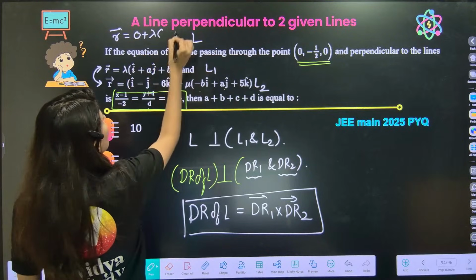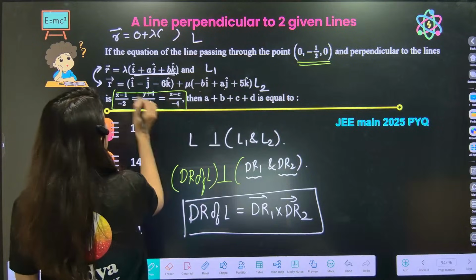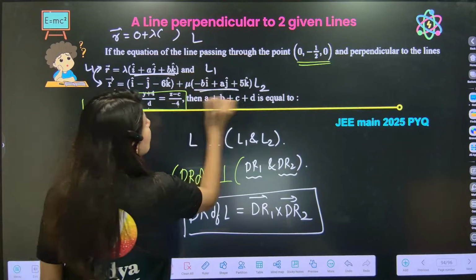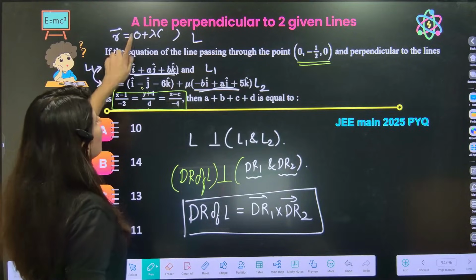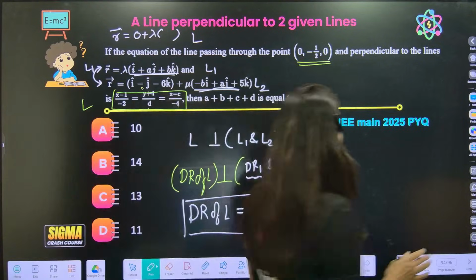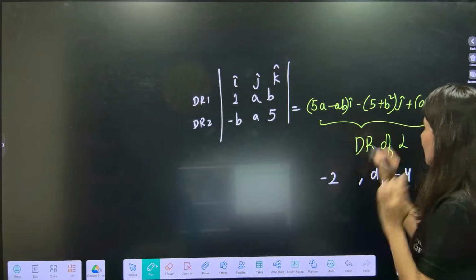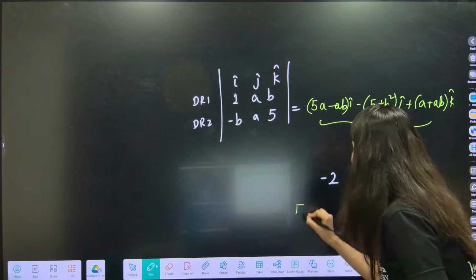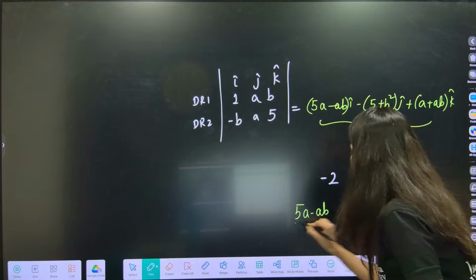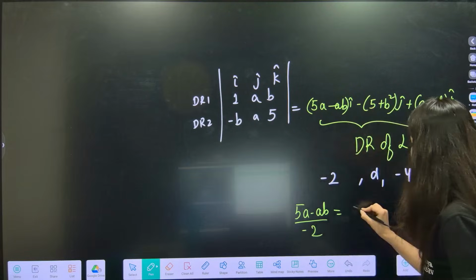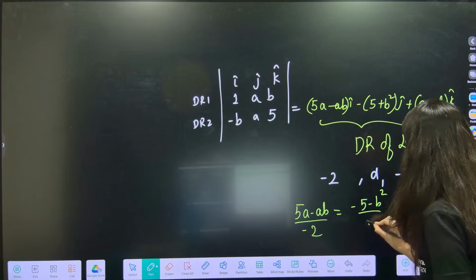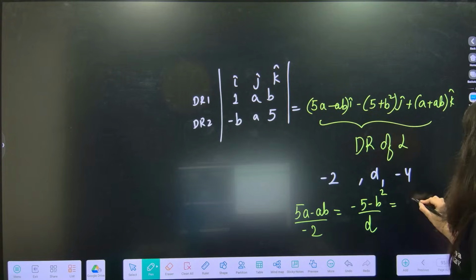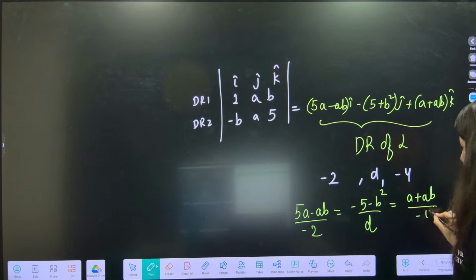This is the vector. So this is the direction of line 1 and this is the direction of line 2. This is the point. Here the point is not given, hence it is 0. I hope you are understanding this. Now you just have to compare 5a minus ab upon -2 is equal to -5 minus b square upon d, and this is nothing but a plus ab upon -4.